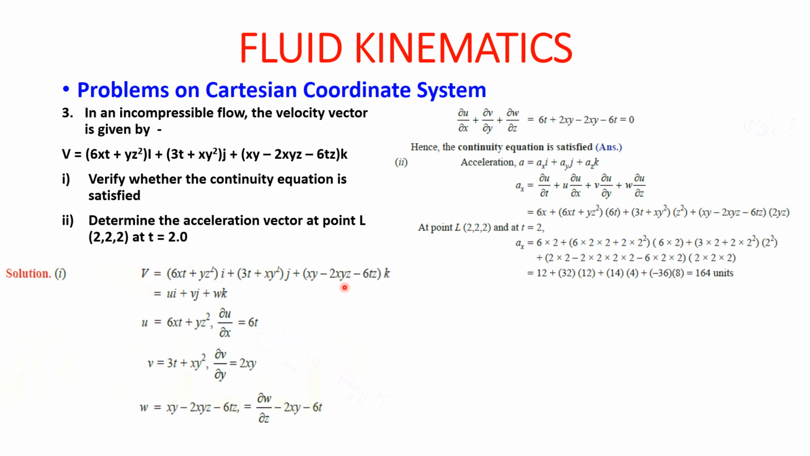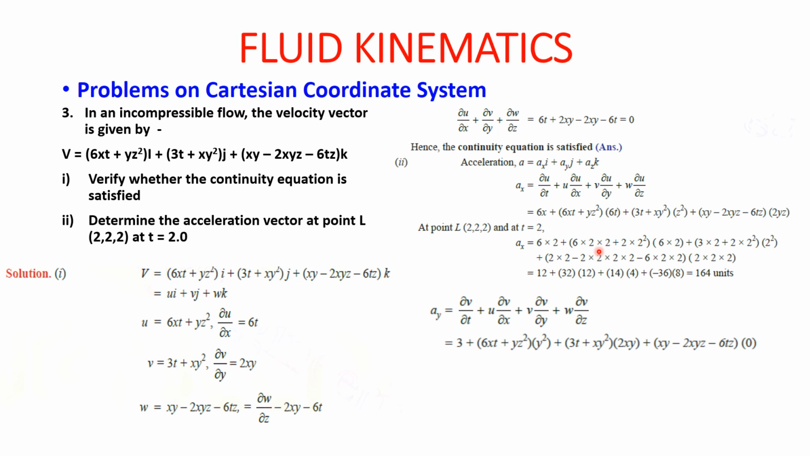So therefore, when we have to find the value of the particular quantity at 2, 2, 2, we will get this value as ax. So ax, you have to put in the whole equation. x will be 2, y will be 2, z will be 2, and t also will be 2. So when we find this out, we get 164 units. So ax is 164 units. Guys, check the calculations.